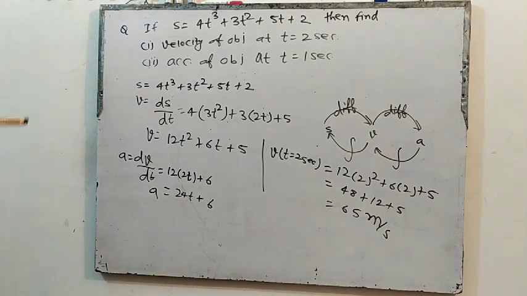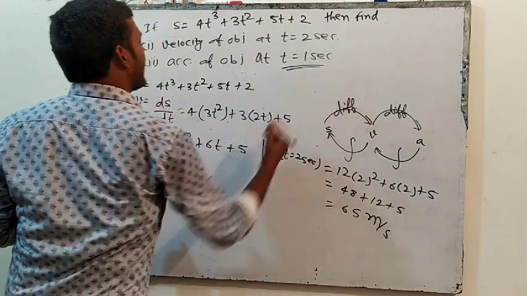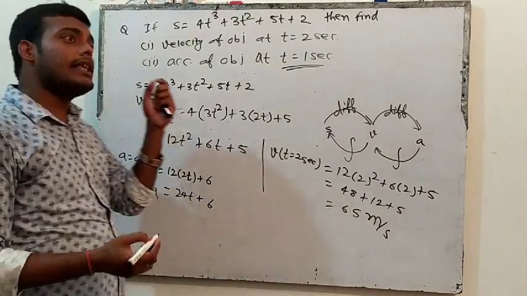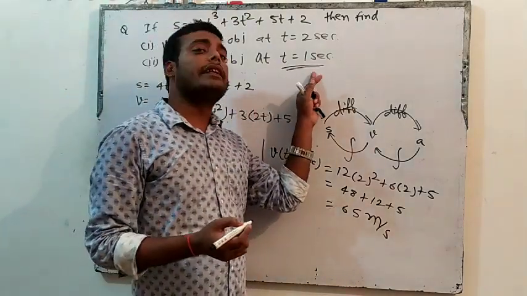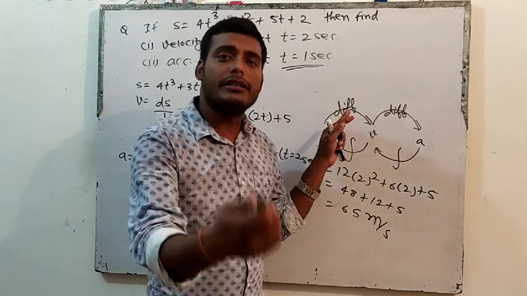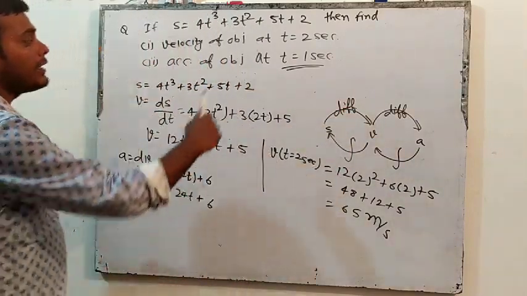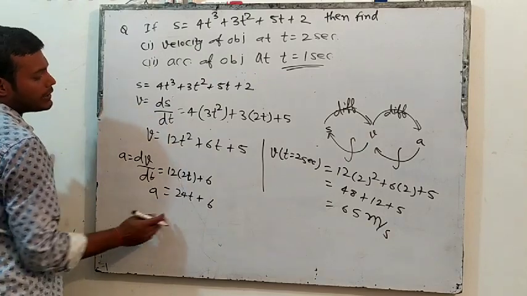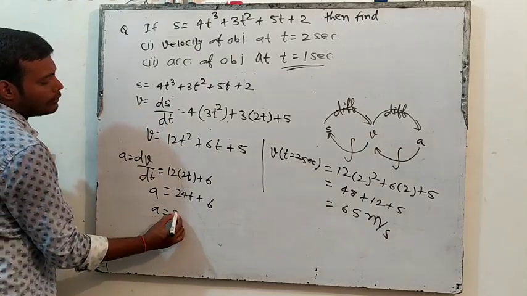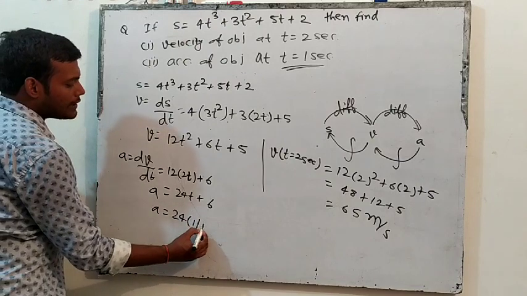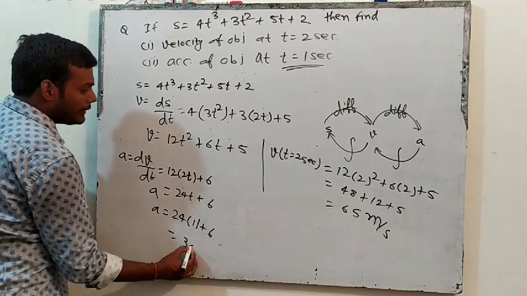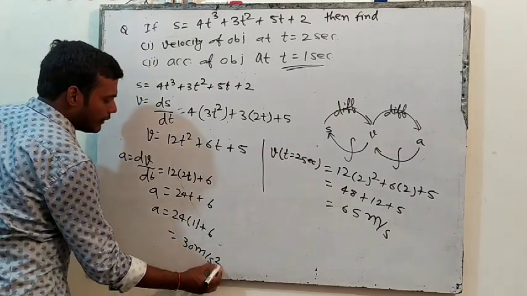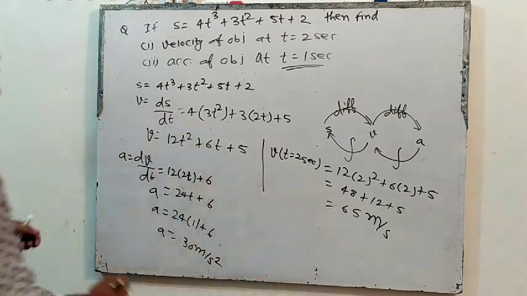We have to find the acceleration of the object at t equal 1 second. So this is instantaneous acceleration. Why? Because we are interested in the particular time, when t is equal to 1 second, what is the acceleration? So put t equal 1 second in this equation. 24 into 1 plus 6. So the answer will be 30 meter per second square. That will be the answer of acceleration. Correct?